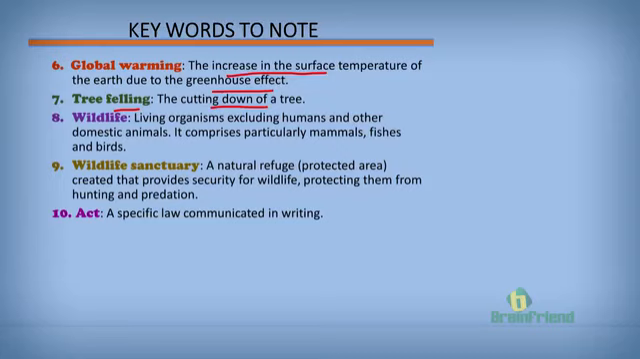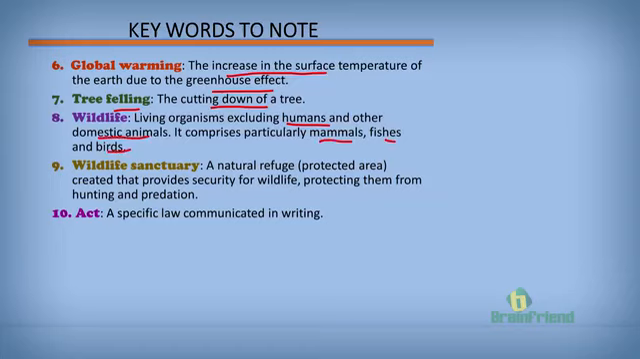Now let's look at wildlife. Wildlife talks about living organisms, but it excludes humans and other domestic animals. But most times when you talk about wildlife, you talk about particularly mammals, fishes, and birds.